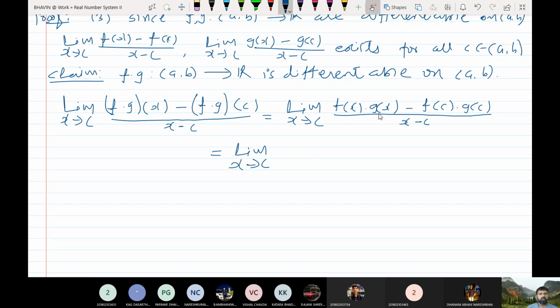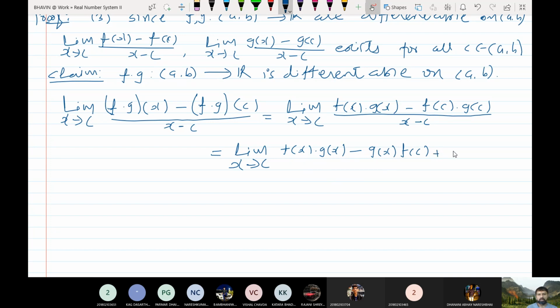So look at this f(x) into g(x). Here I want f(x) minus f(c). So first of all, I will keep f(x) into g(x) as it is. I need f(x) minus f(c), so I should take g(x) common. So let me take minus g(x) into f(c). Now you can take common g(x) from these two terms so that you will get f(x) minus f(c).